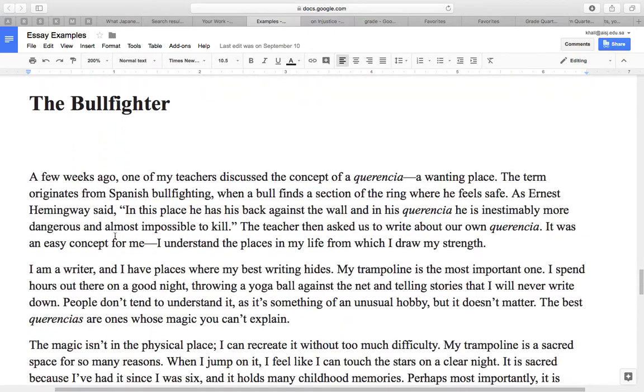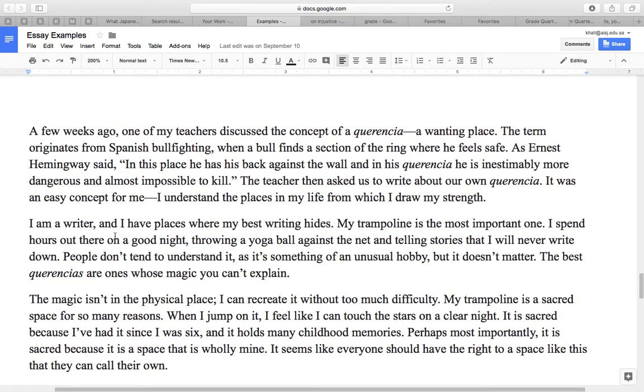And the bullfighter starts right away talking about her life. A few weeks ago, one of my teachers discussed the concept of querencia, a wanting place. And it explains that word, and then in the second paragraph she says, I am a writer. I have places where my best writing hides.